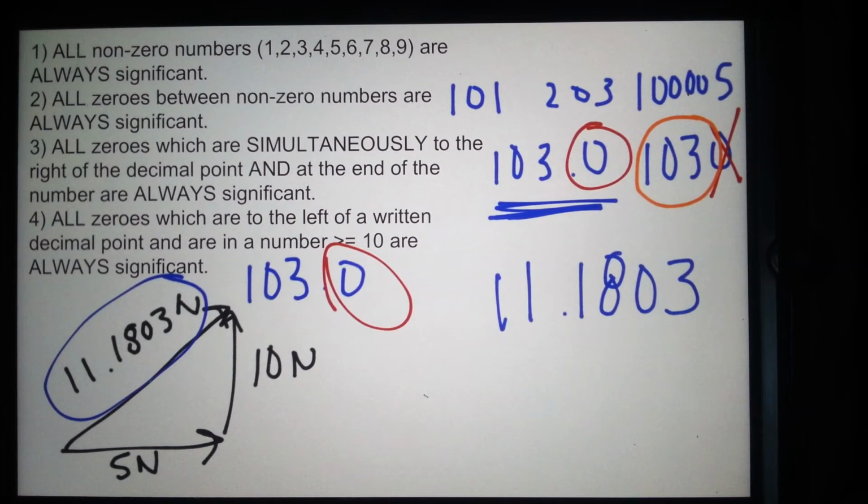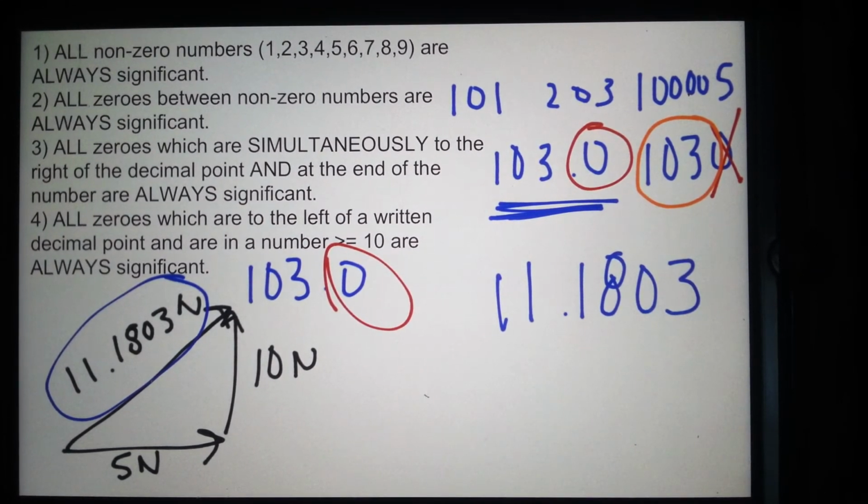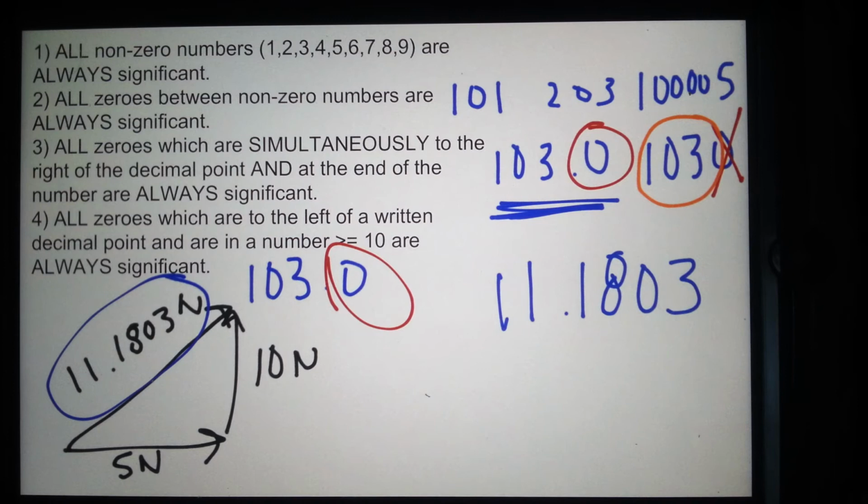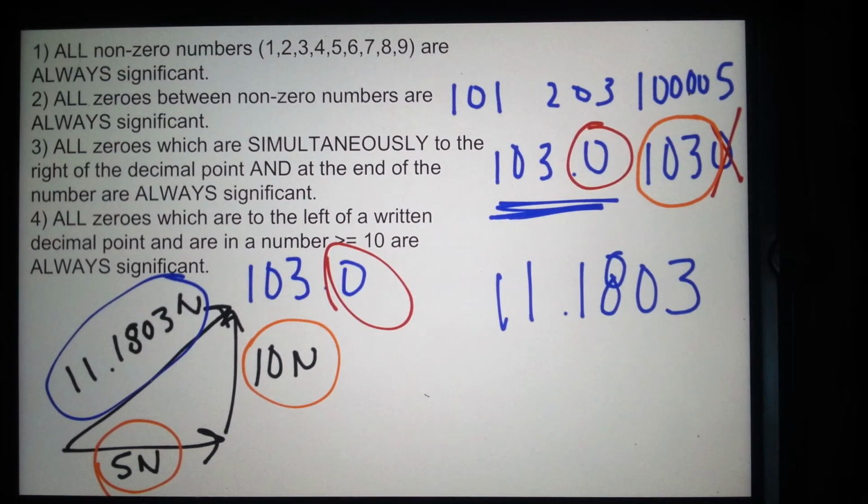11.1803. So basically in this triangle, you are adding numbers. And when you add numbers, out of all of these numbers that you have added together, the 10 and the 5, you take the one which has the least decimal places. But in this case, we don't have decimal places.